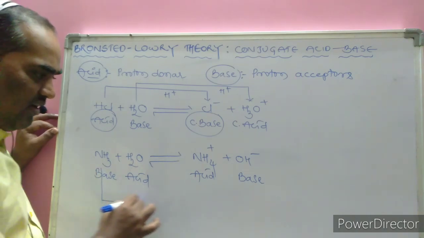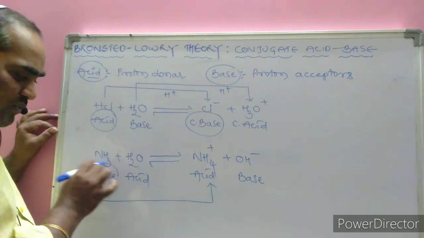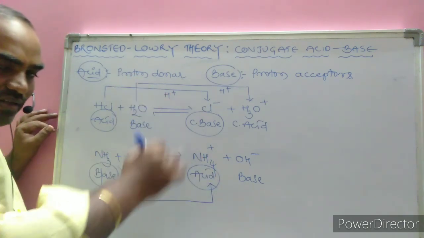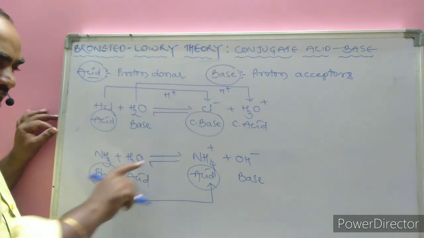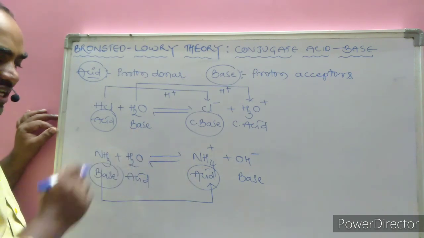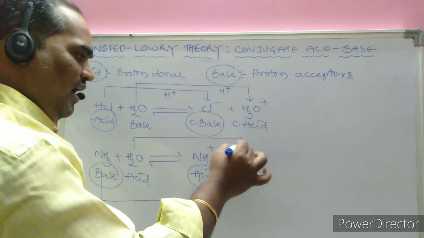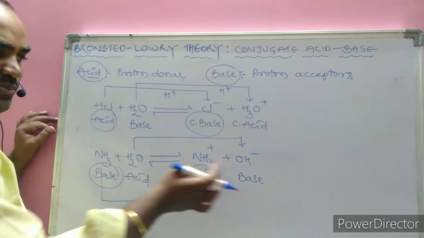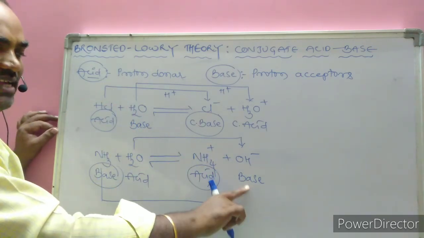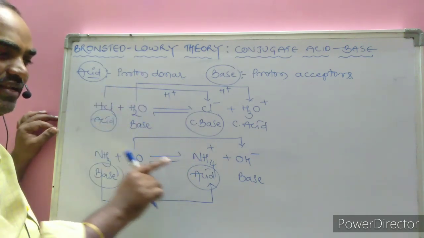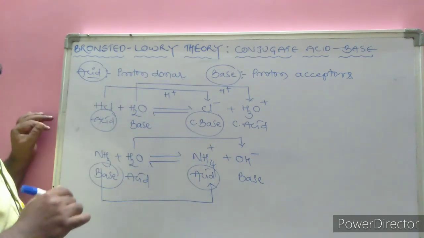Now NH3 and NH4 plus: this one is the base and this is the conjugate acid. What is the difference between them? A single proton. Here also H2O is getting converted to OH minus, and the difference is only one proton. An acid and base pair which differ by a single proton is called a conjugate acid base pair.